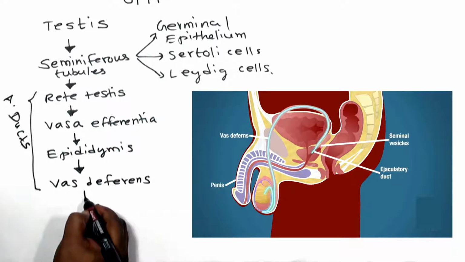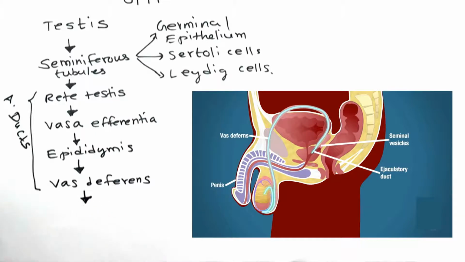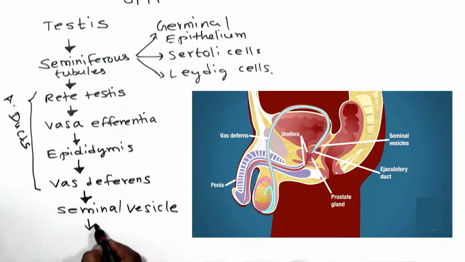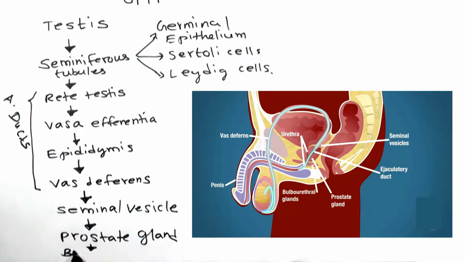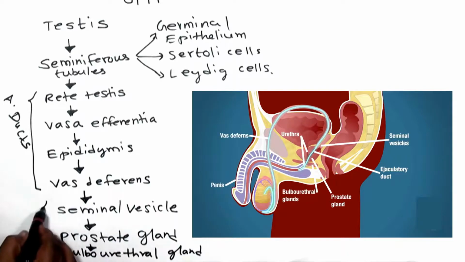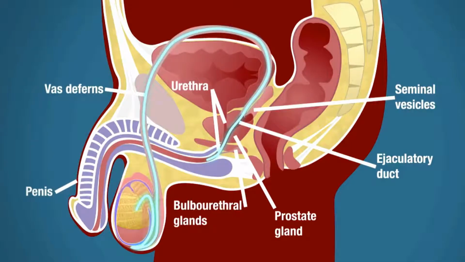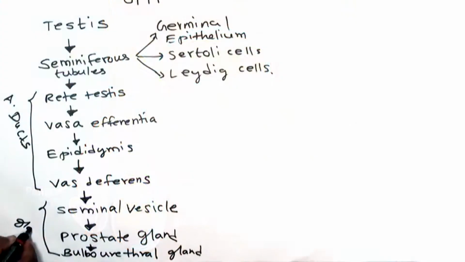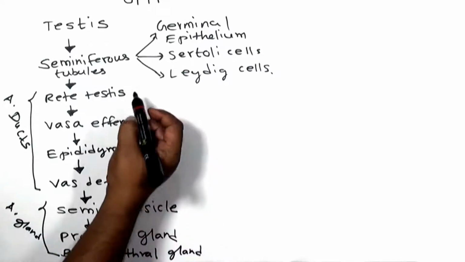From that, it's going to enter into the glands, which are called accessory glands. A few glands: the seminal vesicle. Later on it will enter into the prostate gland. Finally it will enter into the final gland called the bulbourethral gland. These three glands are very important for changing the sperm into semen. So we can call them accessory glands, helpful for the conversion of sperm into semen.